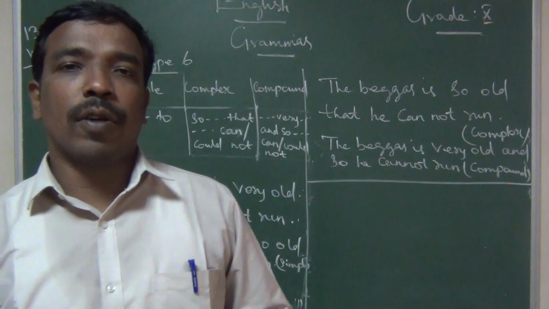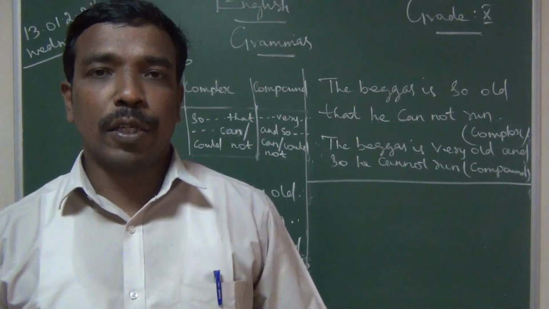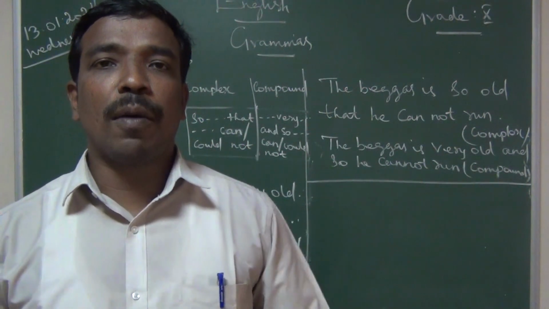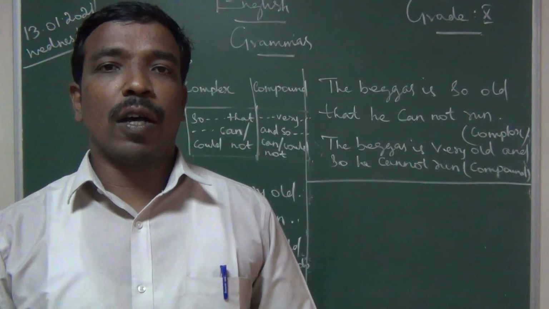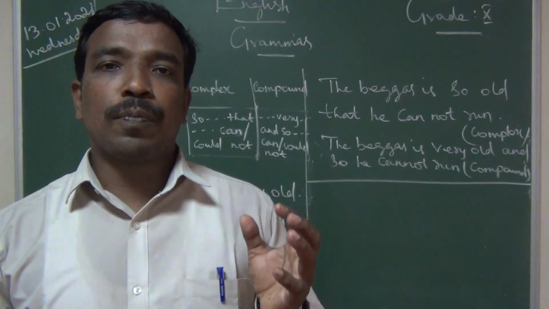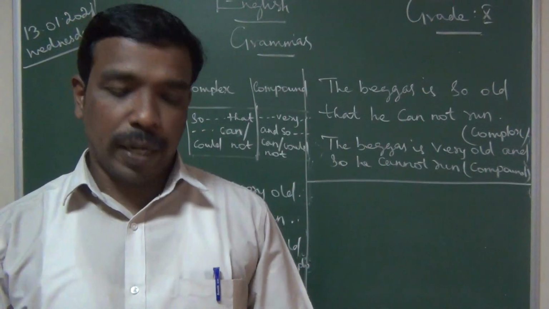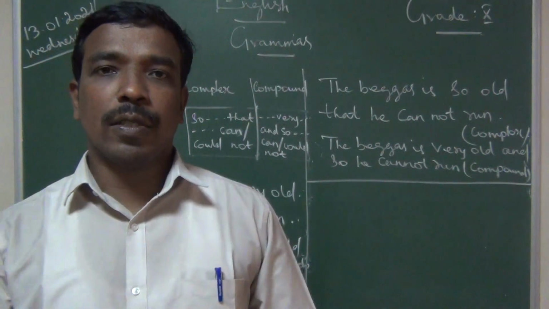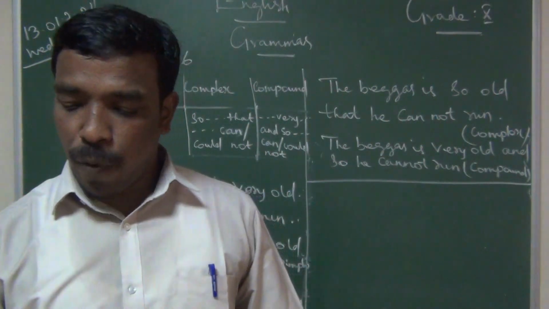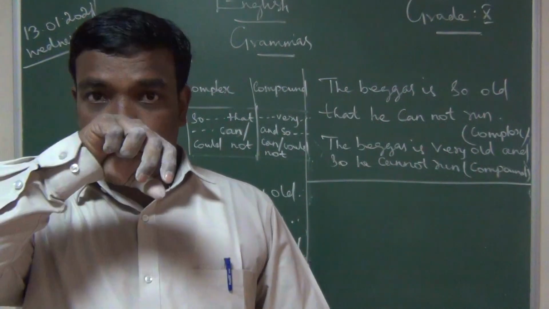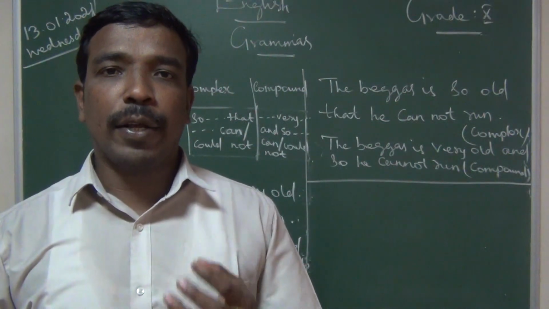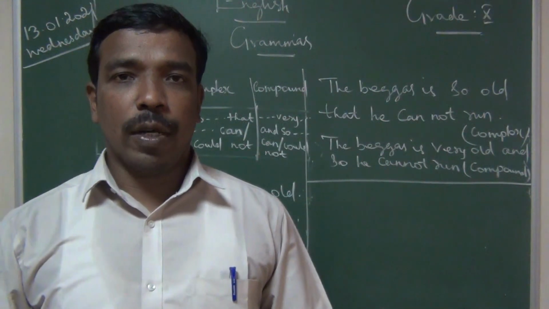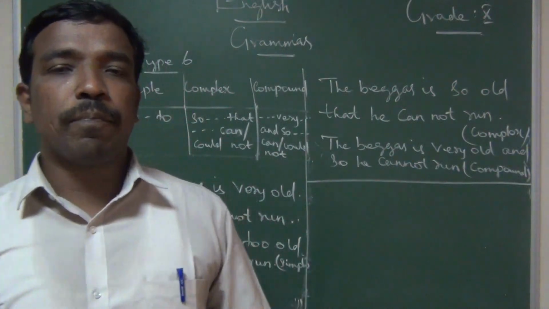Last class, I taught you grammar, that is simple, compound and complex, for the last two classes. Six models we completed, okay. We have two more models. This class I will complete the two more models, and we will see the exercise in your textbook, as well as I will give some more sentences for your understanding, okay.